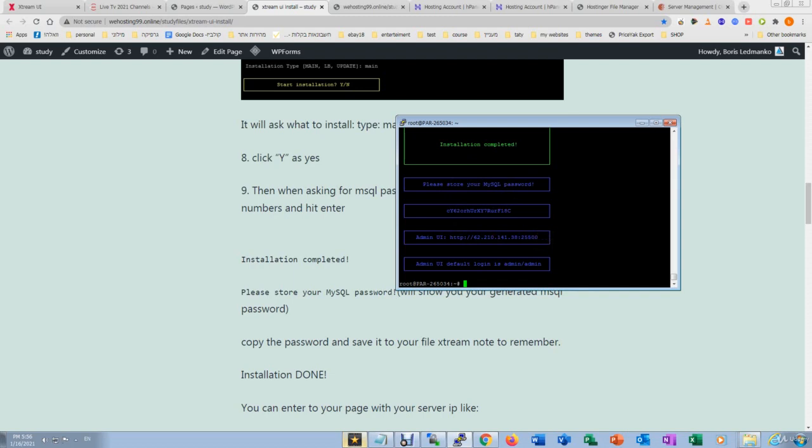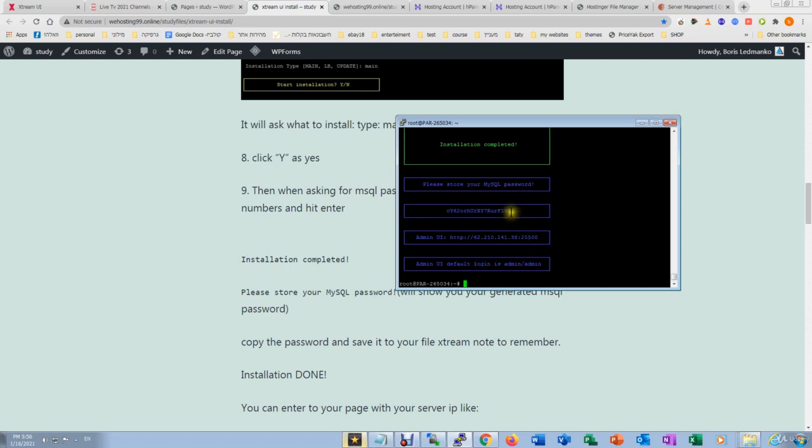I will teach you later how you can change this port, and also, instead of the IP numbers, you can have a domain name. The username and the password are admin.